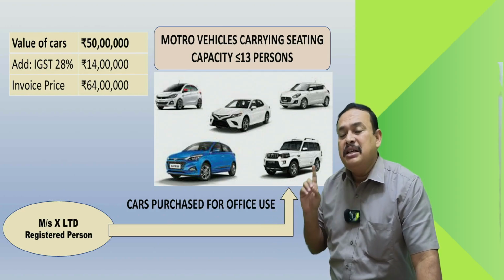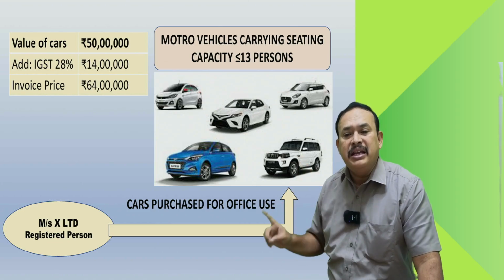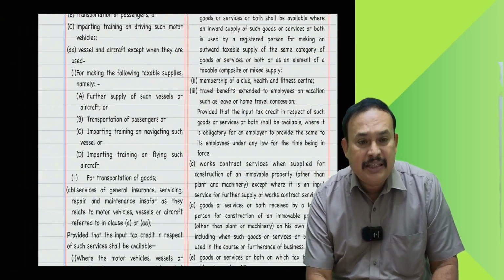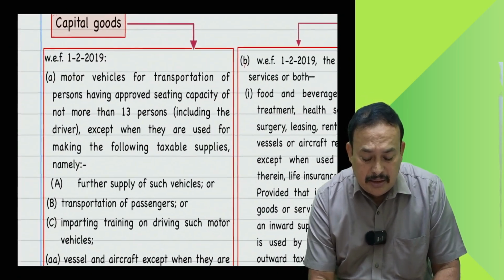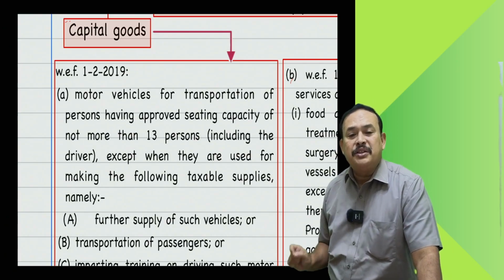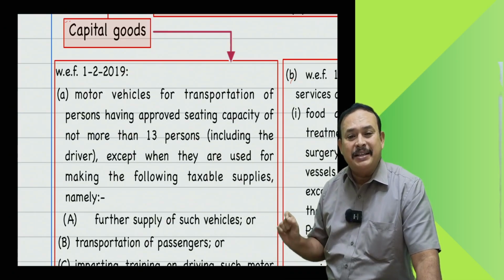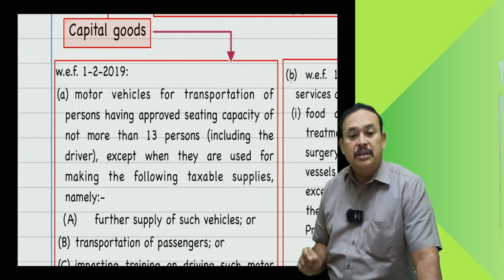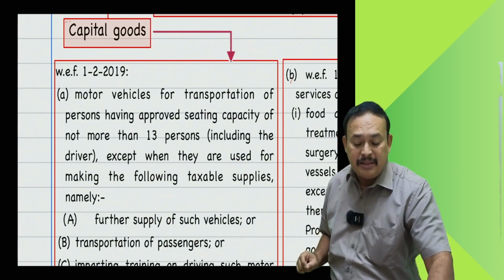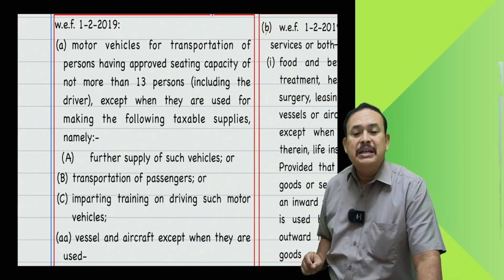X Limited, under Section 17(5), clause (a), very clearly says, look here if you have any doubt: motor vehicles for transportation of passengers having approved seating capacity of not more than 13 persons, including driver, except when they are used for making the following taxable supplies, namely further supply of such vehicles or transportation of passengers, imparting training on driving skill.